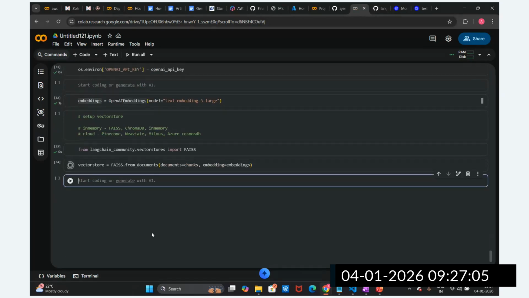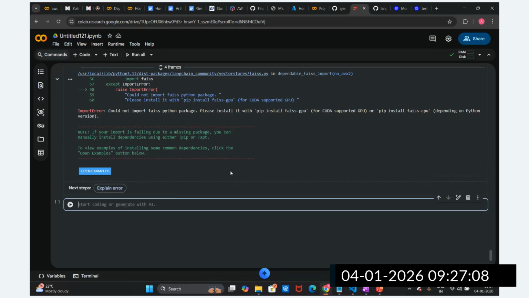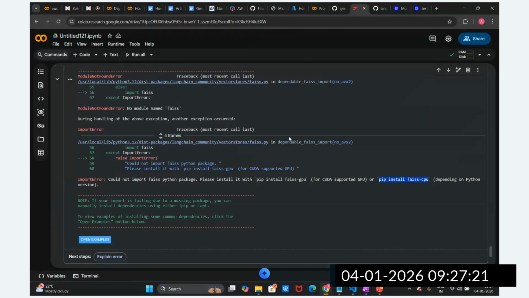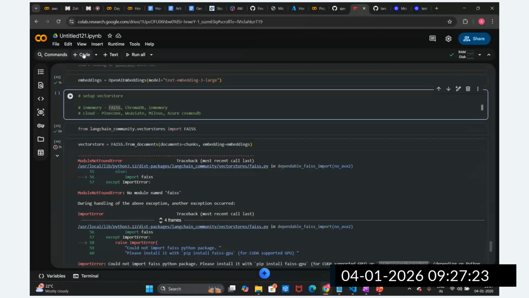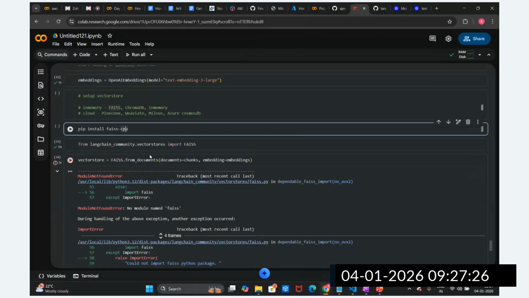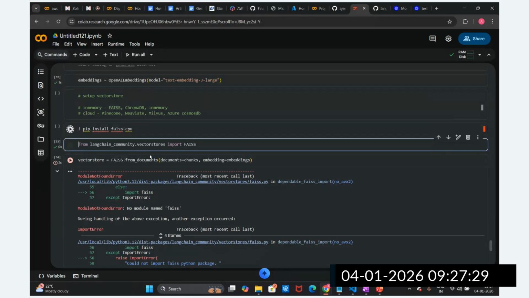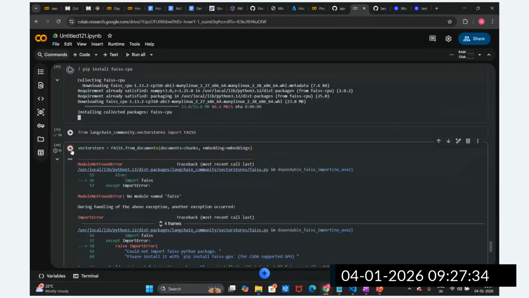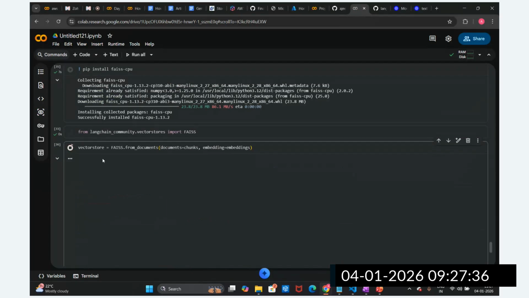Okay, it will set up this vector store, guys. But as I told you, we need to install GPU or CPU first of all. So we need to install faiss-cpu, because we are not using GPU as of now, we are using CPU. So that is the reason we are going to run pip install faiss-cpu. Once this installation is done, let's retry. Okay, now you can see it is successfully done, right? This vector store is set up here.